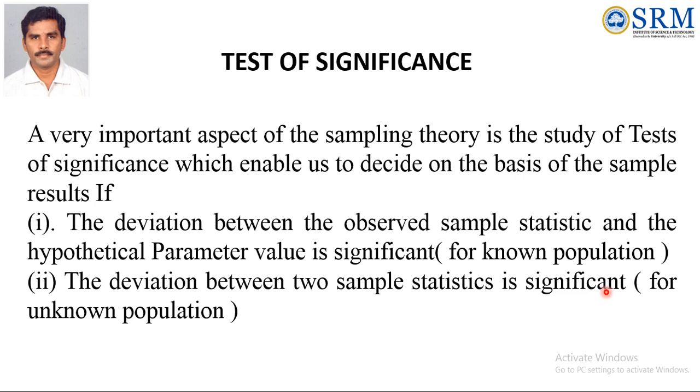That is, they may be different or not, we are going to test. So there are two types of test in this. One is comparing the sample and the population, and one more is sample 1 and sample 2. So first one is for known population, second one is for unknown population.